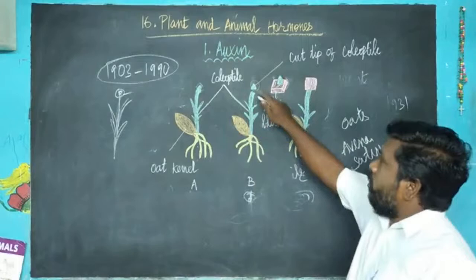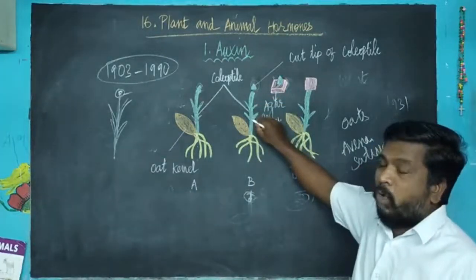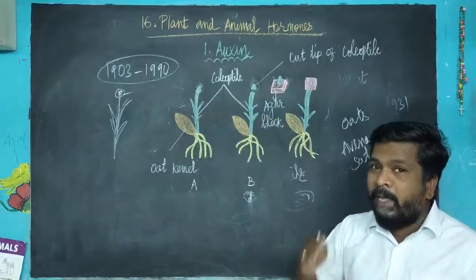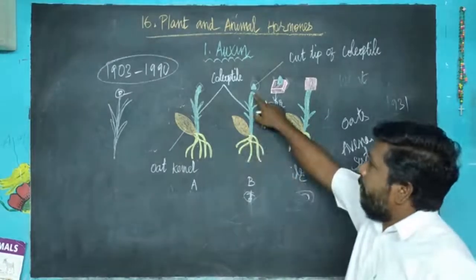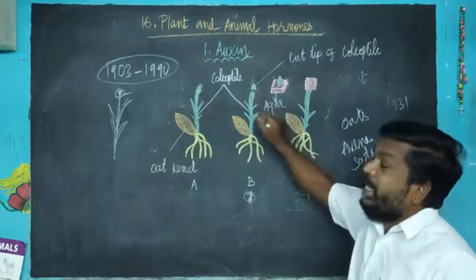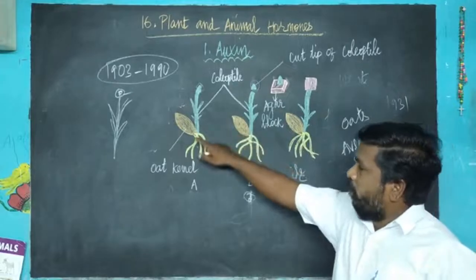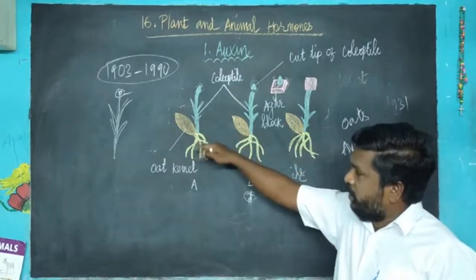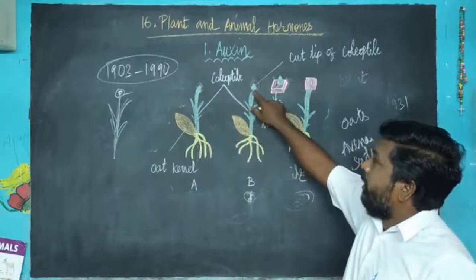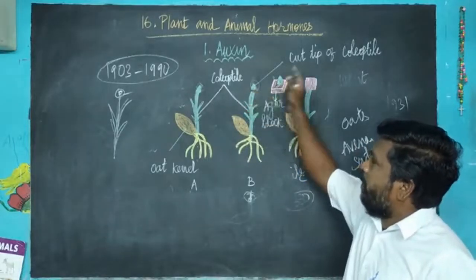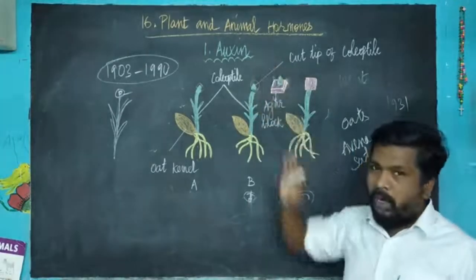When the tip is removed from the plant, that is called the decapitated coleoptile. Decapitated means after removing the tip, the remaining stem is called the decapitated coleoptile. First he allowed the oat seed to germinate. The buds came out, the coleoptile. Then he removed the tips, and after that he observed whether the coleoptile grows or not.